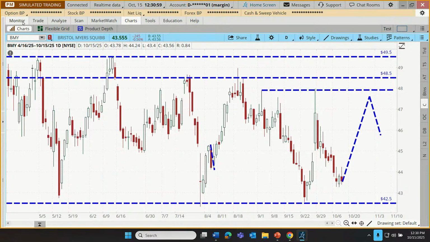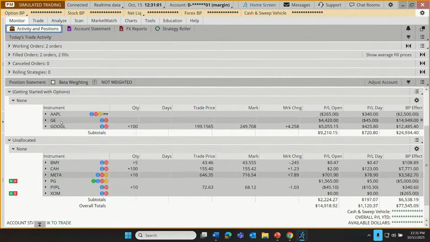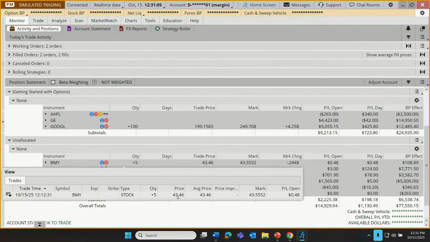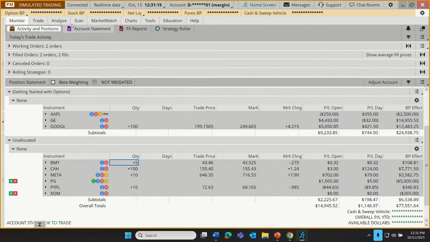Let's go remind ourselves. Let's go to the monitor tab. Let's find our BMY. If we click on the 5 shares that we own, okay, we bought our shares at 43.46. Nice. We're actually making a little bit of money. Anyway, about 43.5 though. Okay.